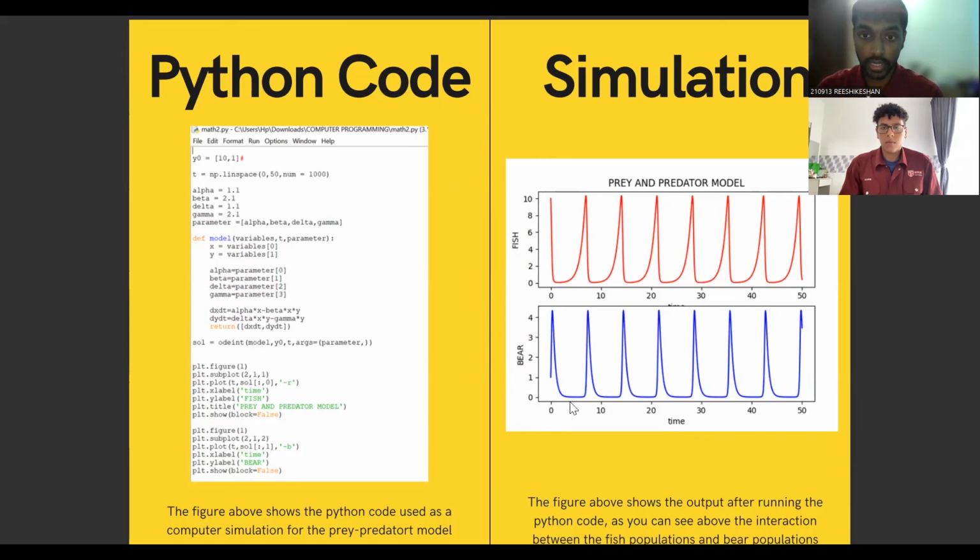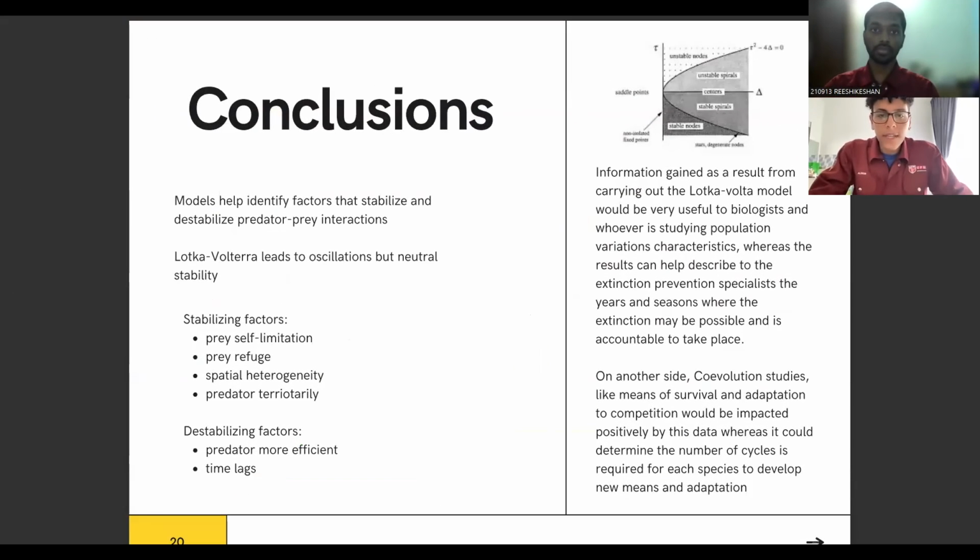So from here we can understand that when the prey starts to decrease at one point, the predator also starts to decrease. The most important thing is that the predator needs the prey, and the prey population also depends on the predator's population. So this is what we call the prey and predator model, and that's all from me. I would like to hand over to Adi for the conclusion. Thank you very much.